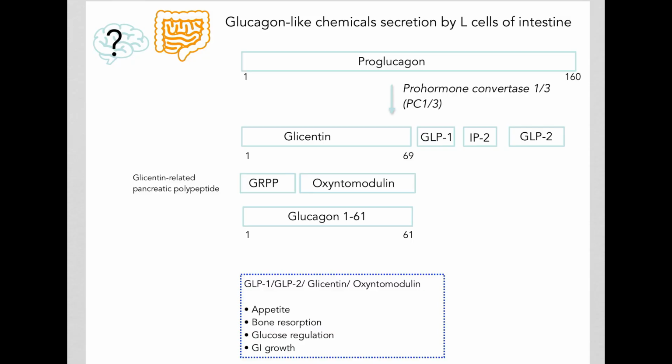These peptides, such as GLP-1, GLP-2, glicentin, as well as oxyntomodulin, are involved in appetite, regulation of bone resorption, glucose regulation, as well as in gastrointestinal growth.